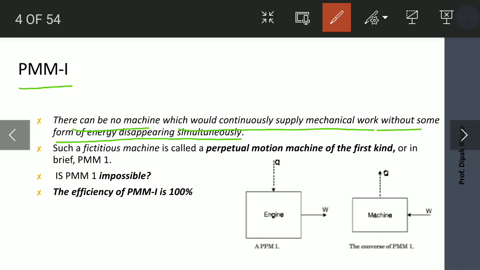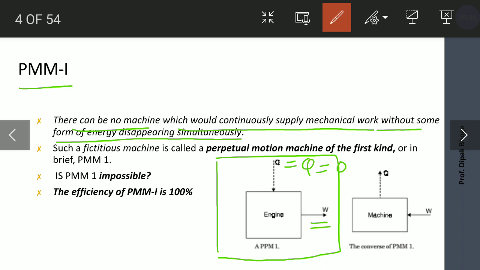If you look at this diagram, if heat supply is zero, still this engine gives continuously W amount of work. This is the statement of the perpetual motion machine of the first kind.